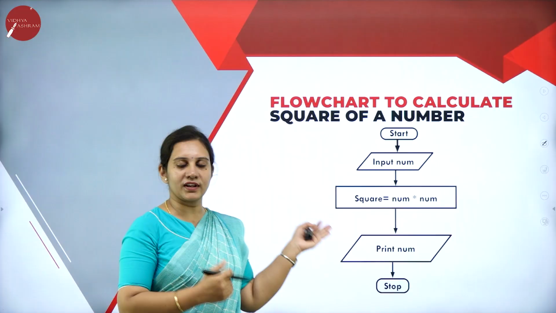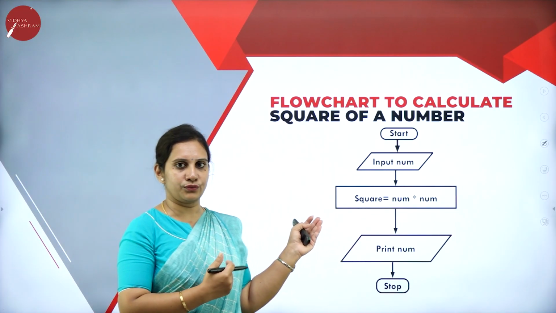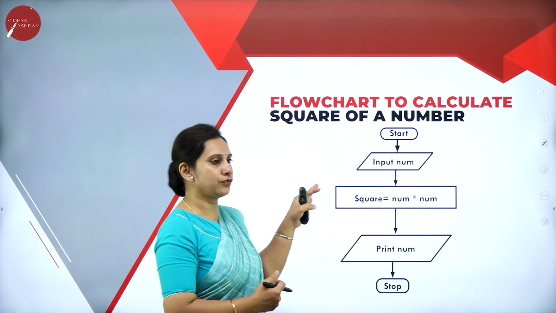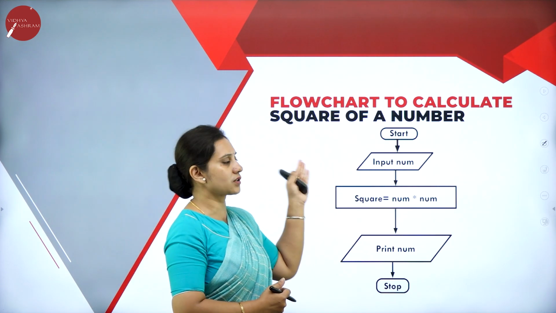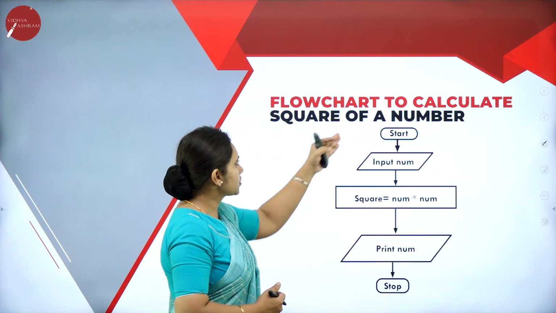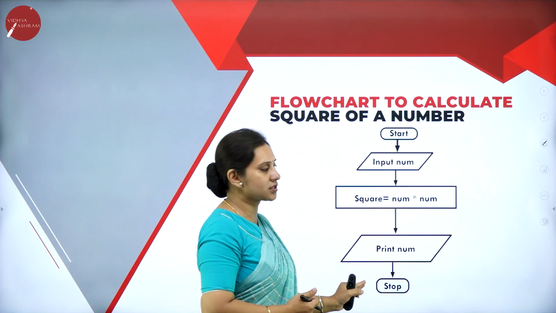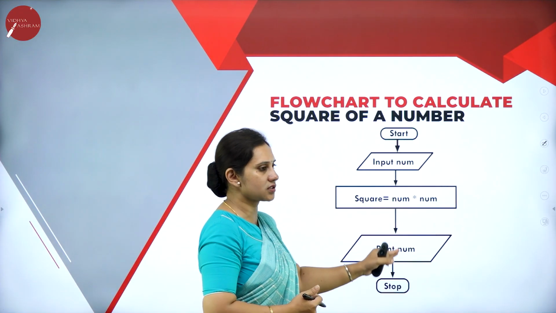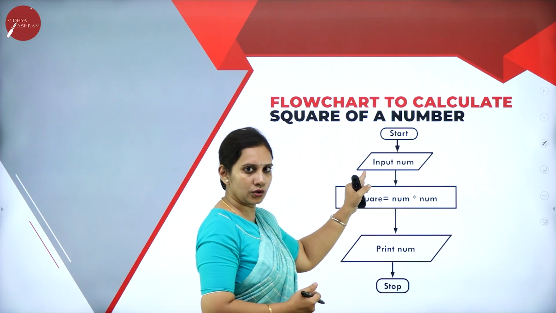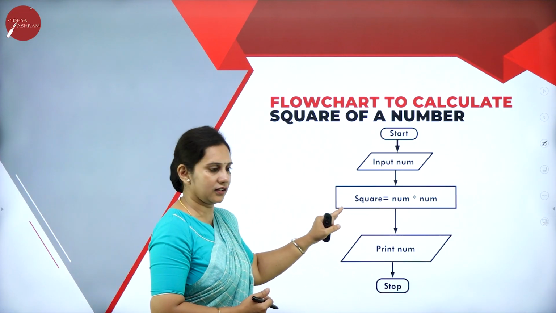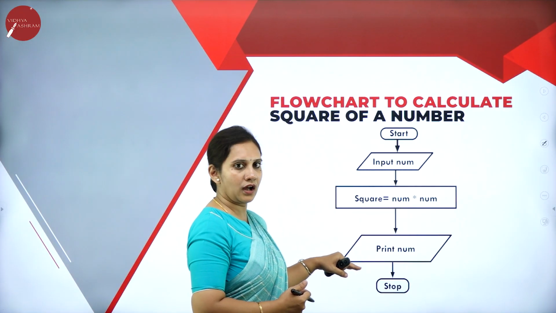Now here I have taken one example of a flowchart. How exactly will the flowchart be represented? The example is the flowchart to calculate the square of a number. Start and stop, you're seeing the symbols; we call them terminators. These are oval symbols, this is a parallelogram symbol, this is a rectangle, and again a parallelogram for the output.